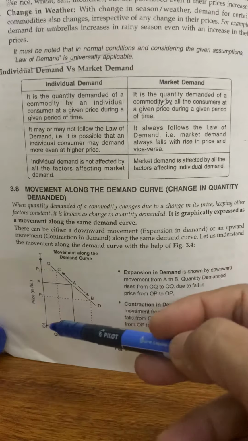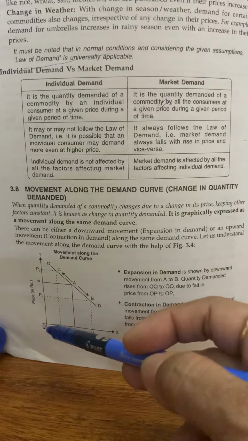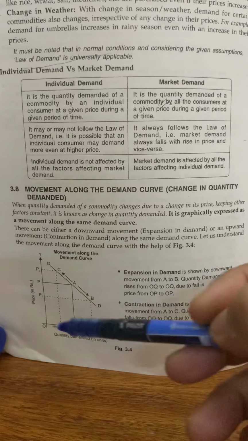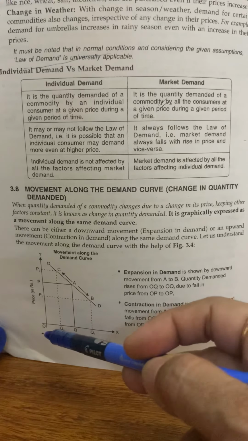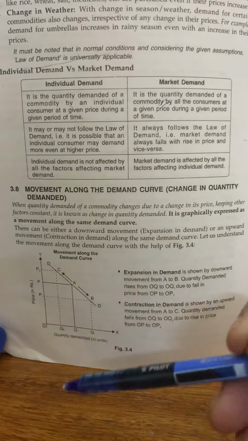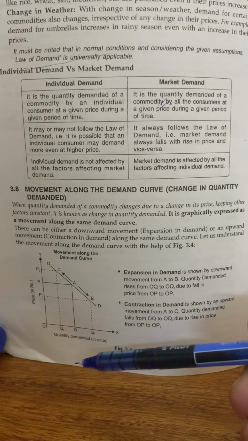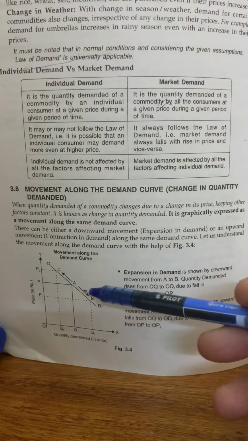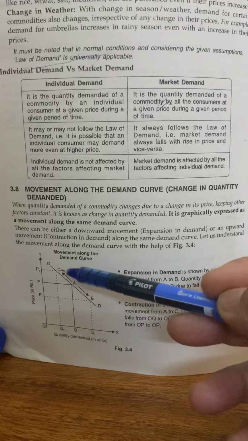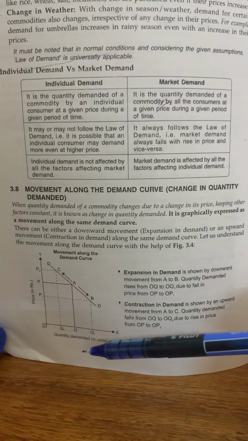The quantity demanded falls from OQ to OQ2. Here the demand of the commodity falls from OQ to OQ2. It is contraction in demand, and the curve moves upward.